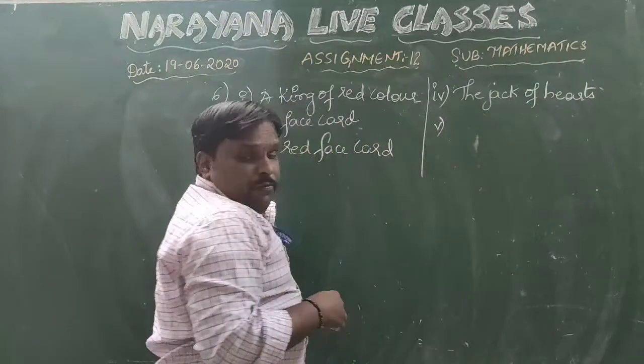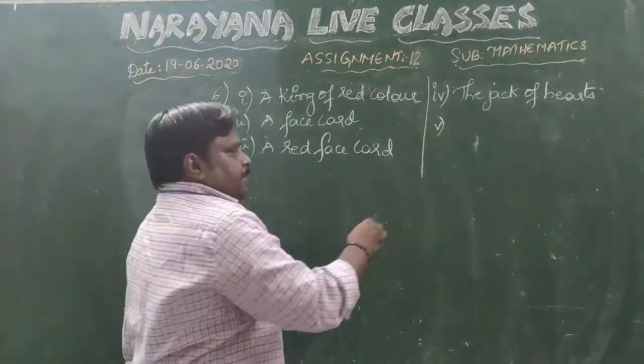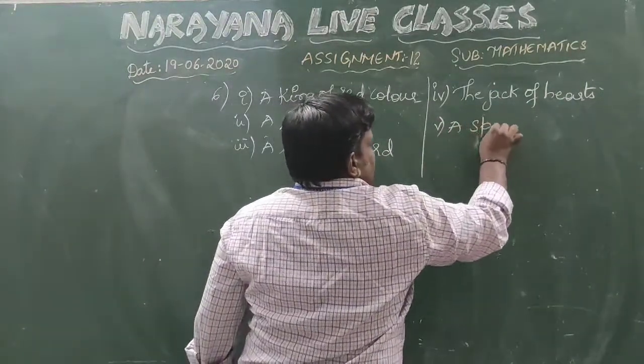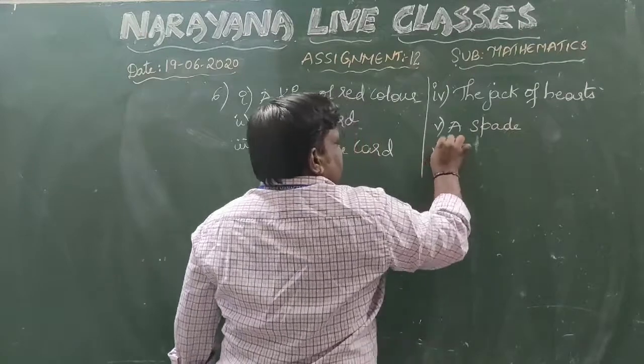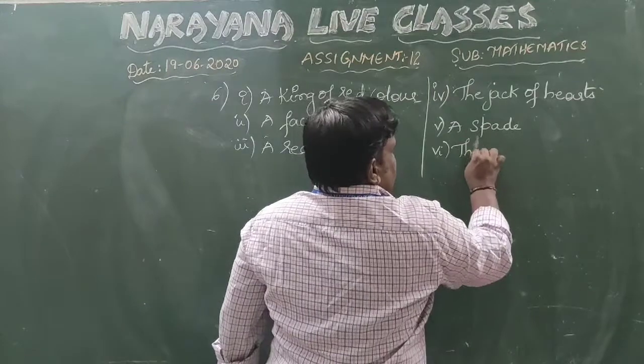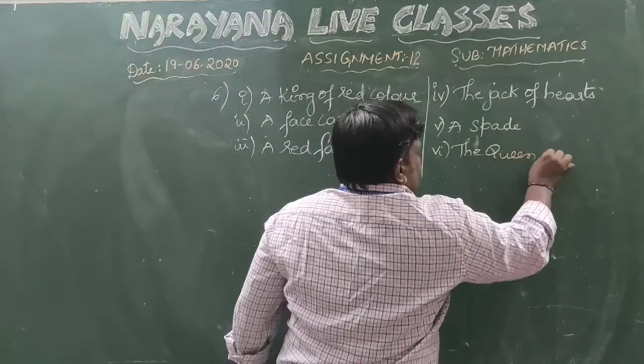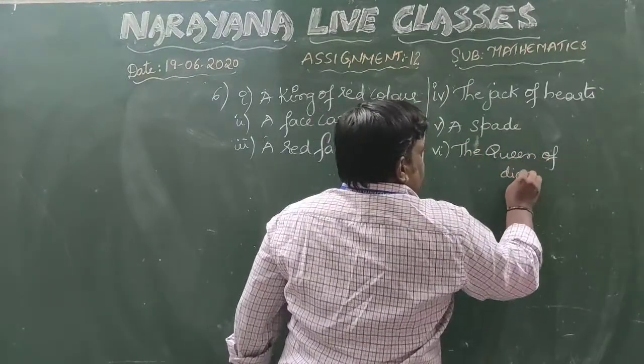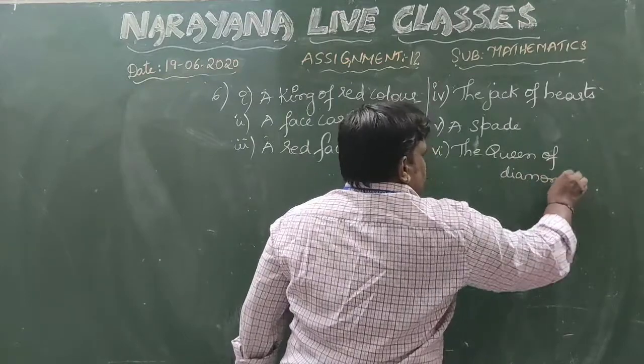Fifth one, a spade. Sixth one, the queen of diamonds. Here we have 6 questions again.